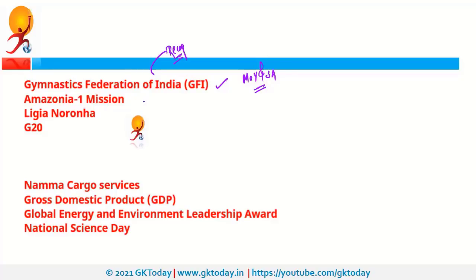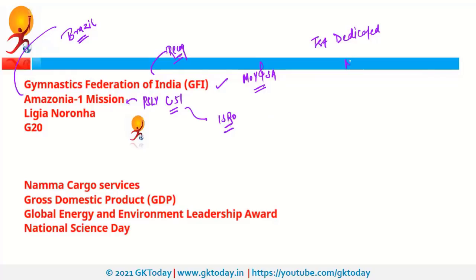Next is Amazonia mission. Recently it was in news because of PSLV C-51. So this is a launch vehicle of ISRO, that is Indian Space Research Organisation, and it is going to launch the Amazonia satellite. This Amazonia satellite is a satellite of Brazil. Now, this is a very significant launch. Why is it significant? Because this mission is the first dedicated commercial mission of NSIL. NSIL stands for New Space India Limited.